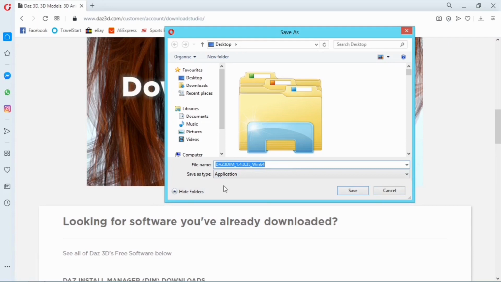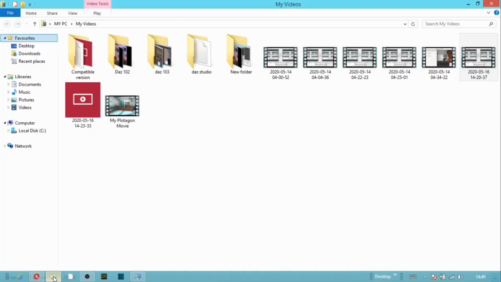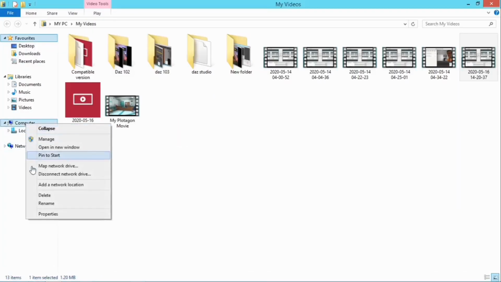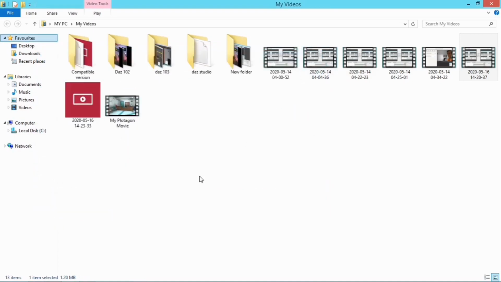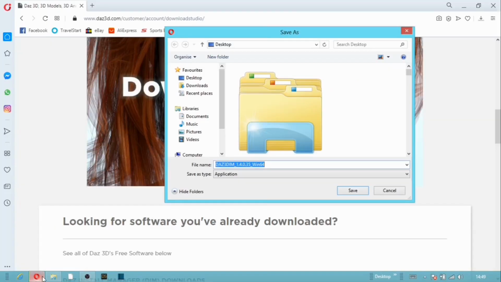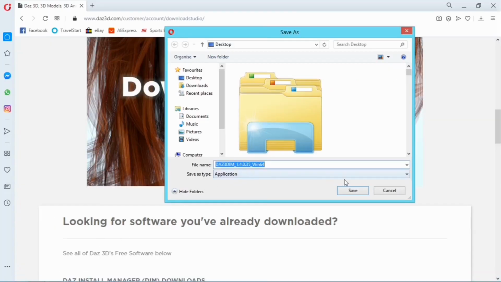Is that clear? So as for this system, it is running on 64-bit, and how do I know? All I need to do is to come to my file manager, right click, properties, then you look at it. This is 64-bit, so that's what it's running on. So all I need to do now is to select save.